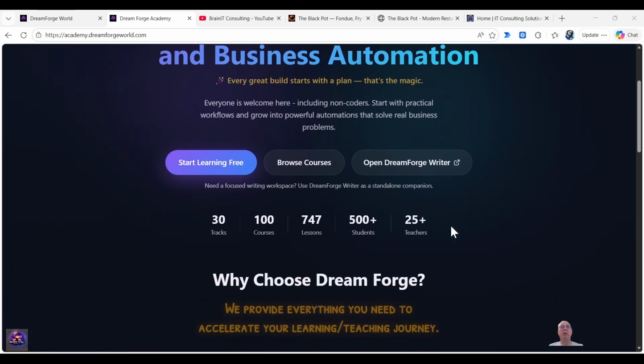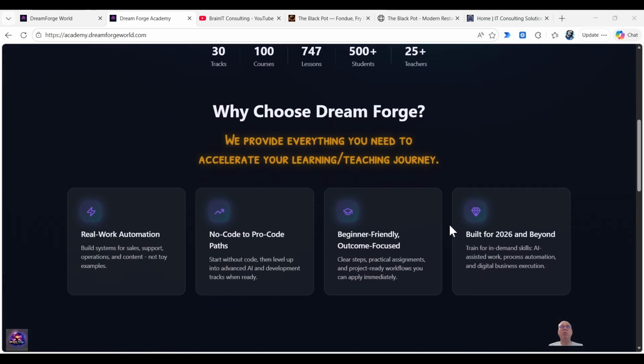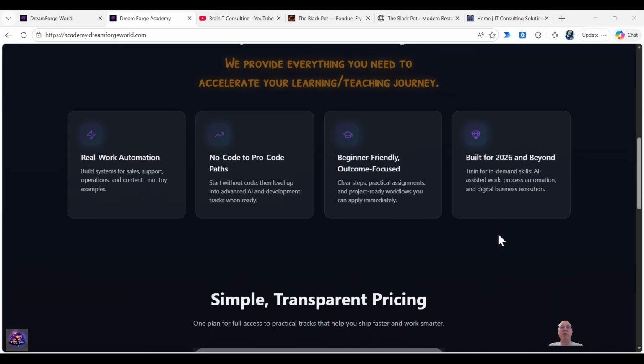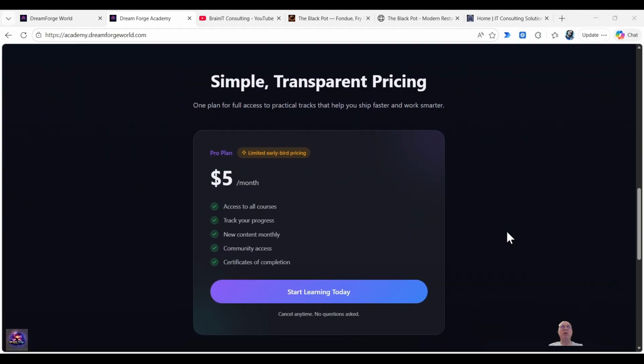But essentially, why you should work with Dreamforge Academy is we offer real work automation, no code to pro code paths for learners. It's beginner friendly and outcome focused, and it's built for 2026 technology and beyond. Like I promised, our pricing is very cheap.